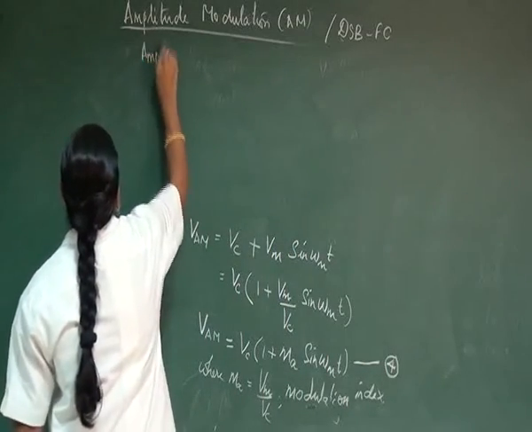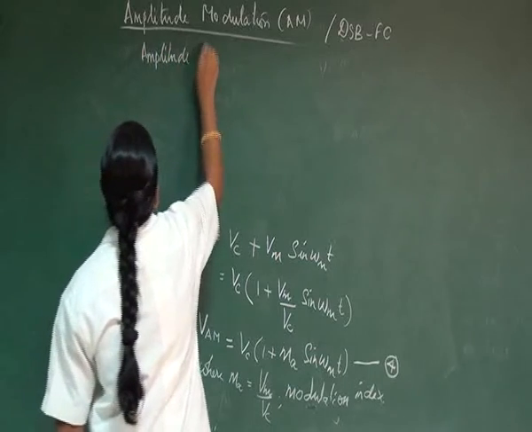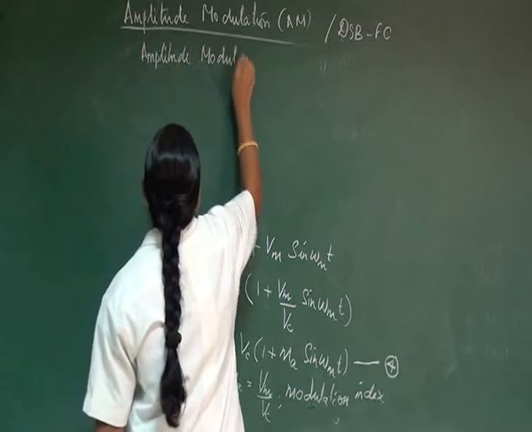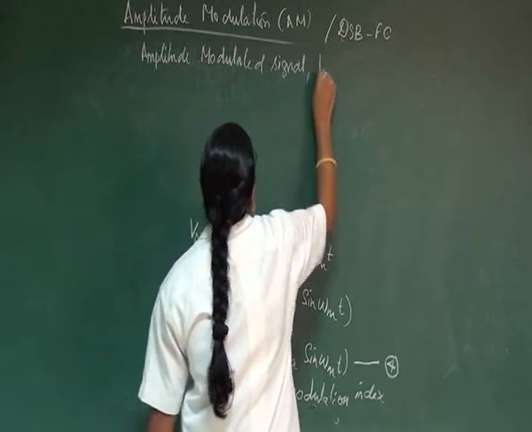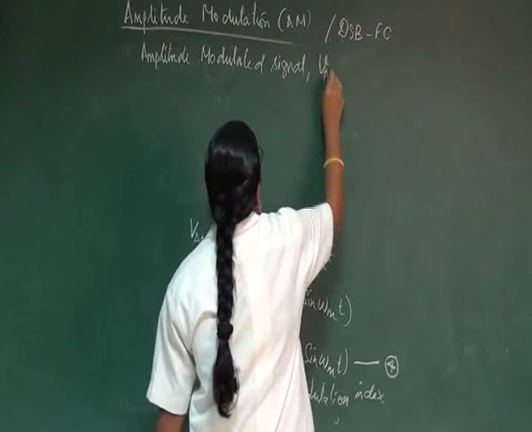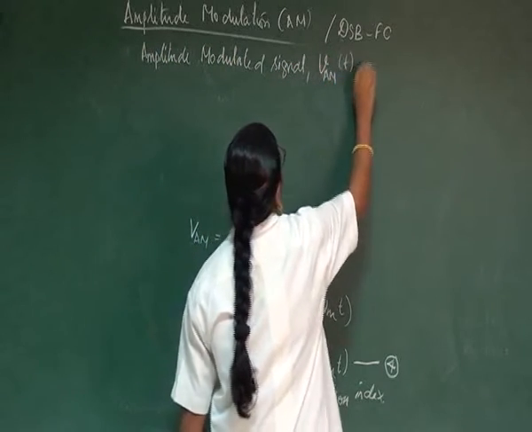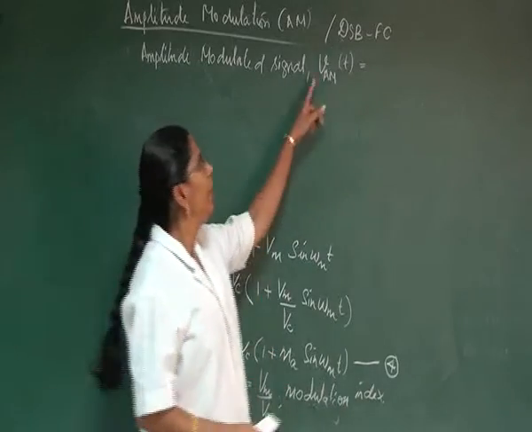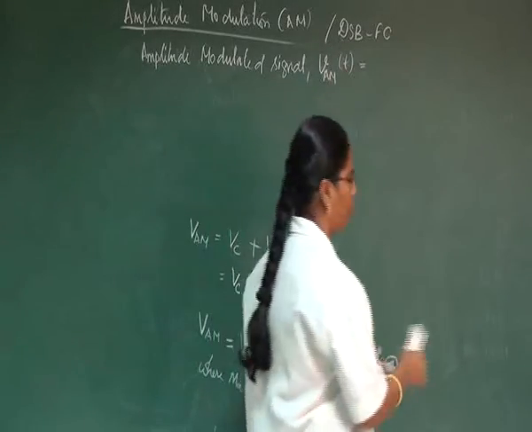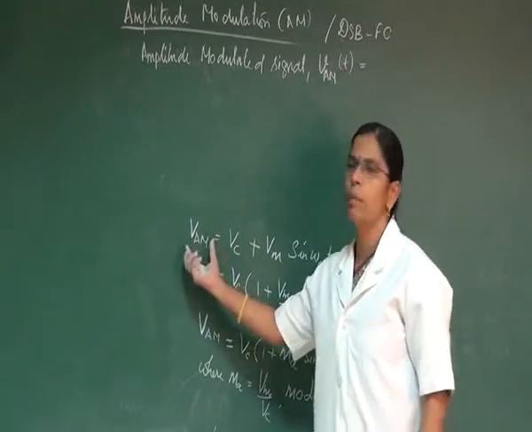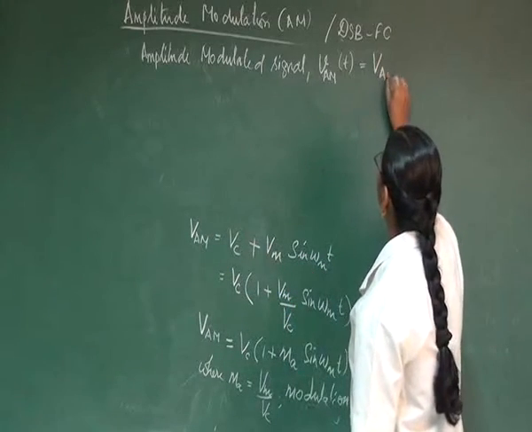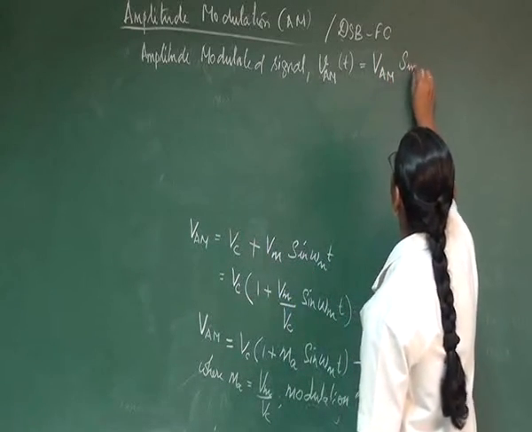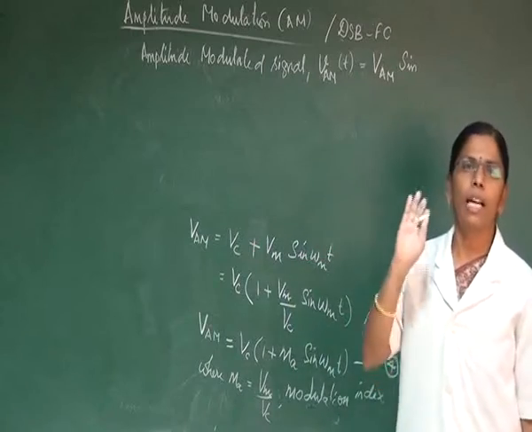An amplitude modulated signal can be represented as Vam of t, since it is a signal, which will be equal to a new amplitude, represented as VAM, into sin, the same sine signal of the carrier signal.